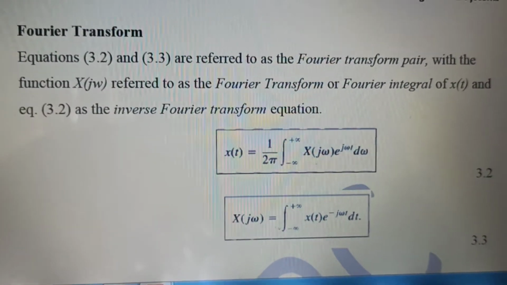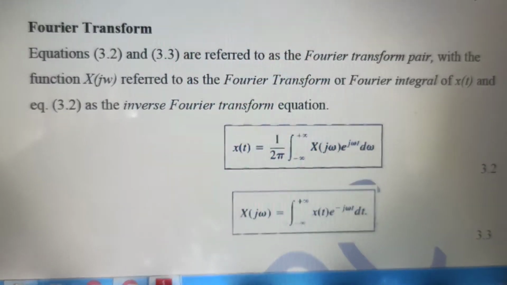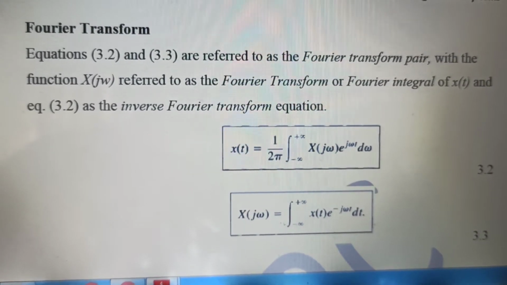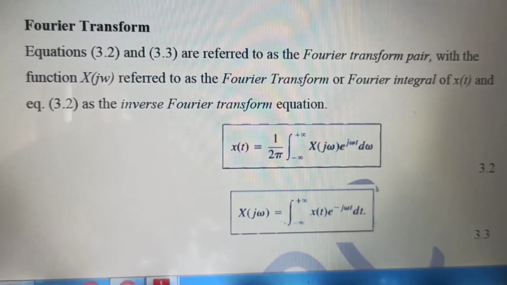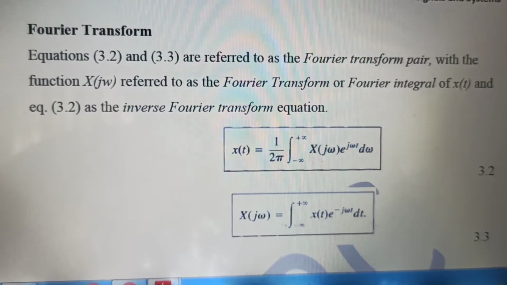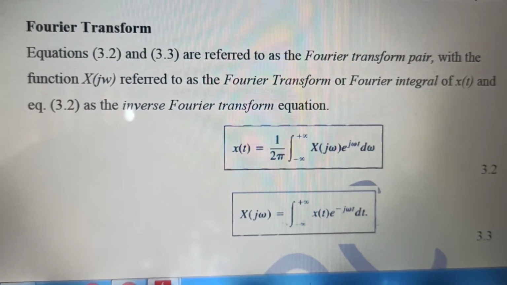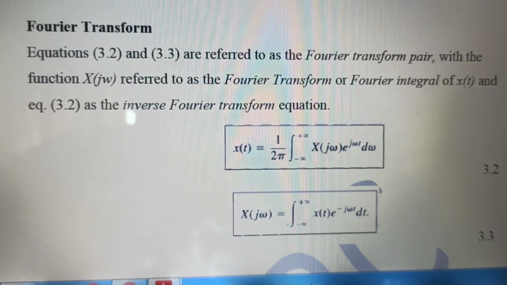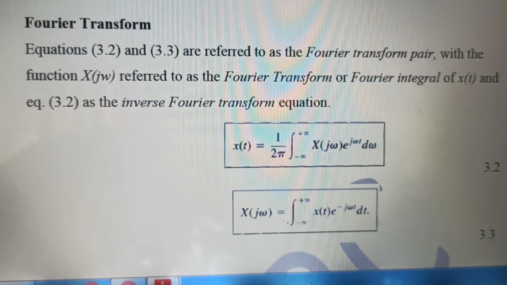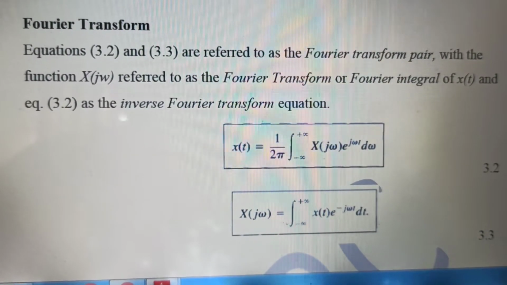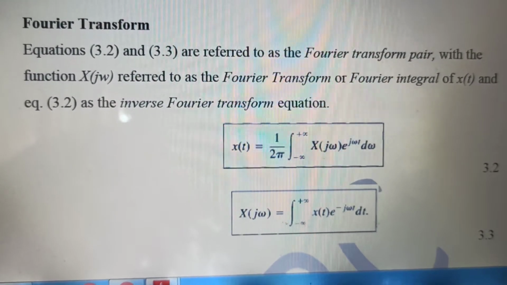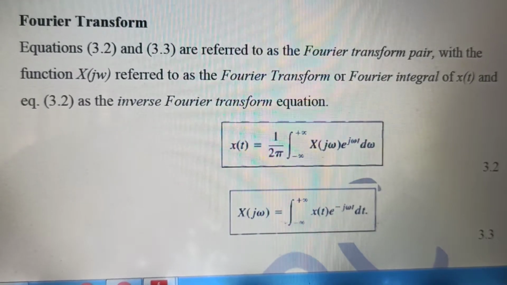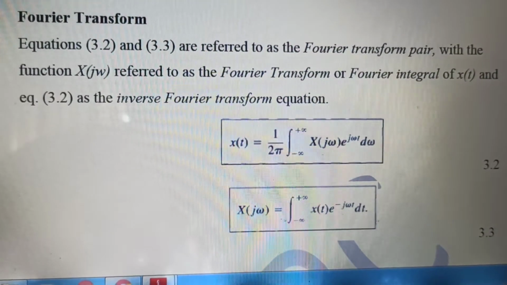So I can straight away say that Fourier transform is required because of the shortcomings of Fourier series. Basically, for a continuous signal, and to get its frequency distribution. Suppose that x(t) is a signal and we have to obtain its frequency distribution, we have to use this Fourier transform.